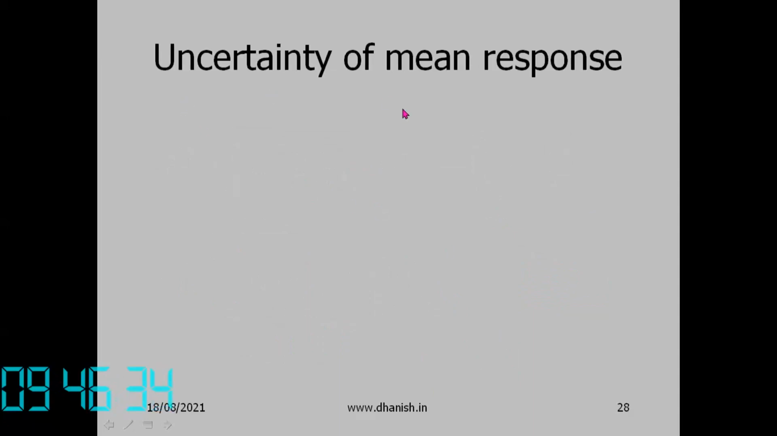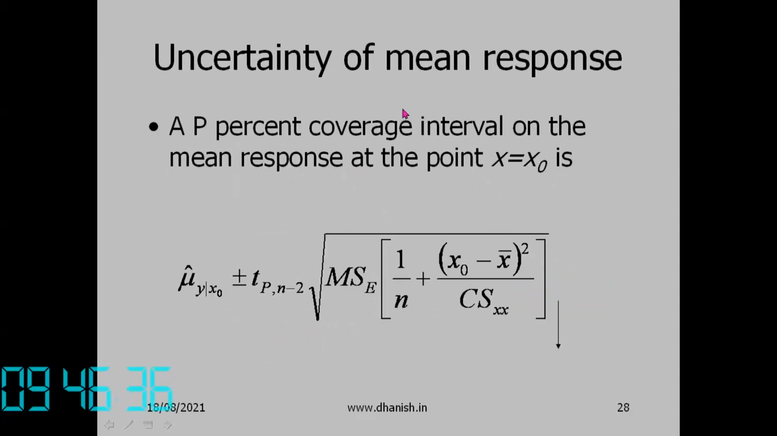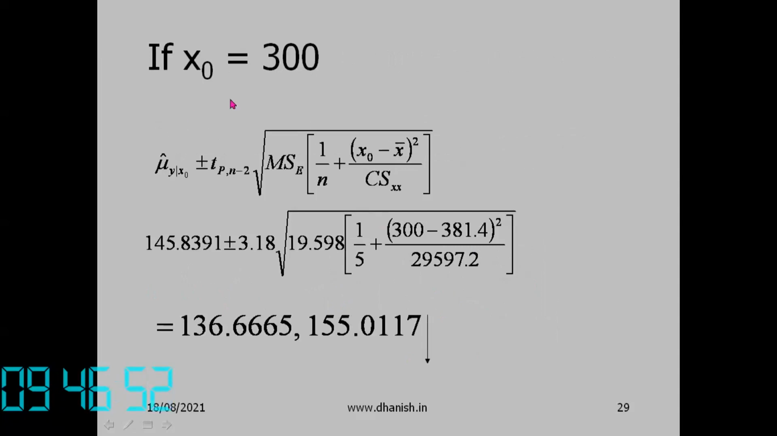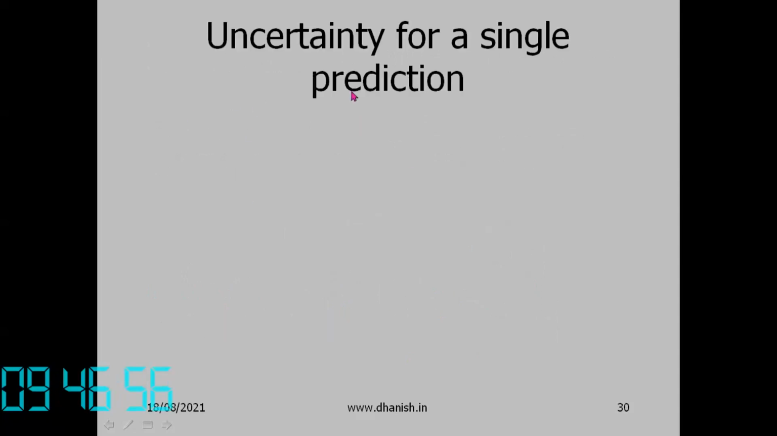Now, uncertainty in the mean response. The P% coverage interval for the mean response at the point x equal to x naught is given by this formula. So if x naught equals 300, what will be y? This is for calibration. This is not important, so that part we'll skip.